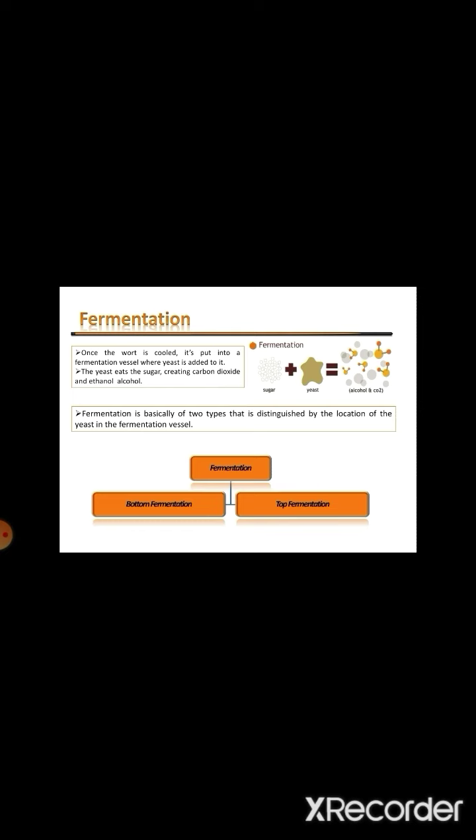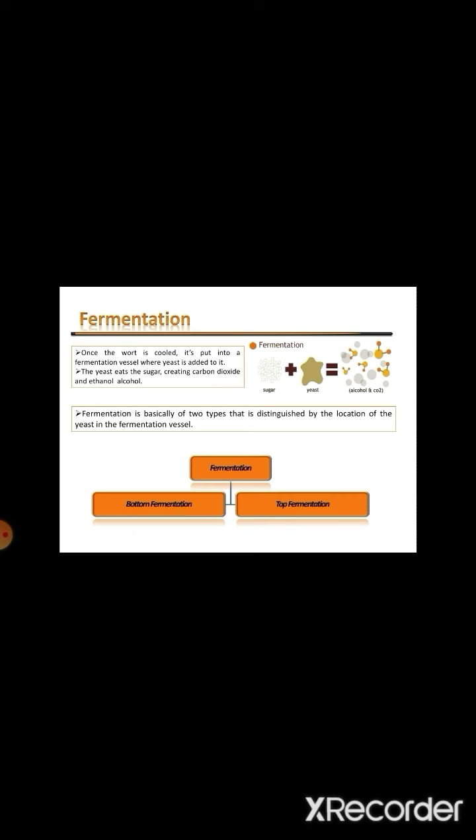Then finally it goes for the fermentation process, where we add yeast, and the yeast consumes the sugar from the malt, and it produces ethanol, alcohol and carbon dioxide. This fermentation is of two types: bottom fermentation and top fermentation, and it is based on the location of the yeast in the fermentation vessel. If the yeast is located at the bottom of the fermentation vessel, it is bottom fermentation, and if it is located on the top of the fermentation vessel, it is called top fermentation.